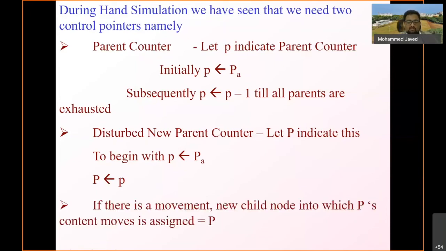So now if there is a movement, the new child node into which P's content moves is assigned to P. By default capital P would be p, but in case there is any movement that happened with the parent node on the left child, like in our previous example in the hand simulation, this would get assigned as the new capital P.